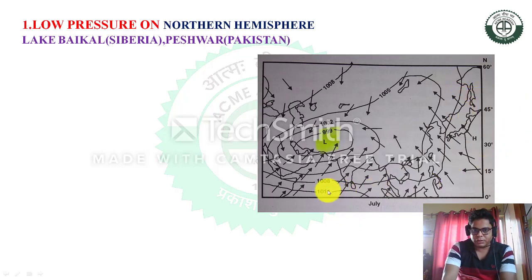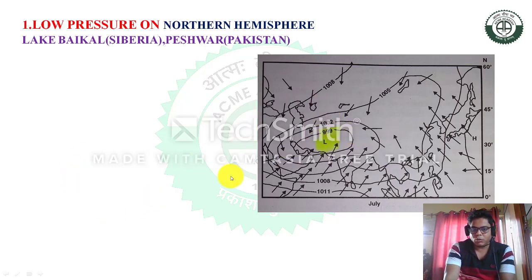So what happens at this time in the northern hemisphere, particularly in this area, you can see a low pressure builds near Lake Baikal and in Siberia and Peshawar in Pakistan.